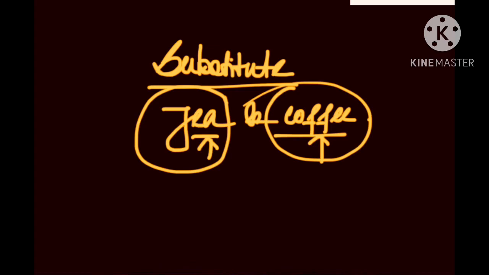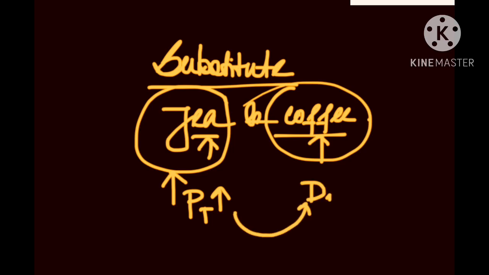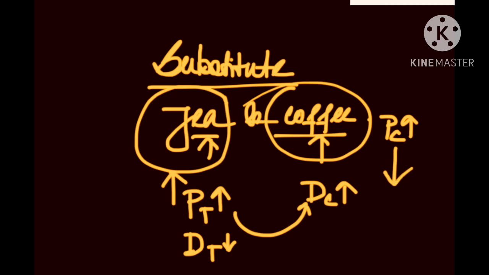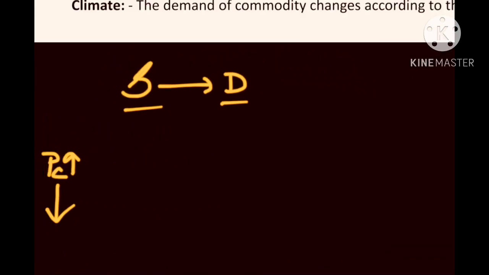Now think about that. If the price of tea increases, what happens? The people who like to have tea would shift their demand towards coffee. So automatically the demand for coffee will increase, which means the demand for tea will decrease. At the same time, if the price of coffee increases, then what happens? You guys think and answer me in the comment box. It is called the substitution effect.